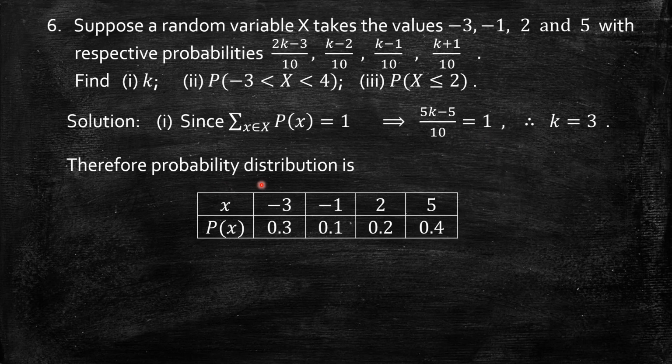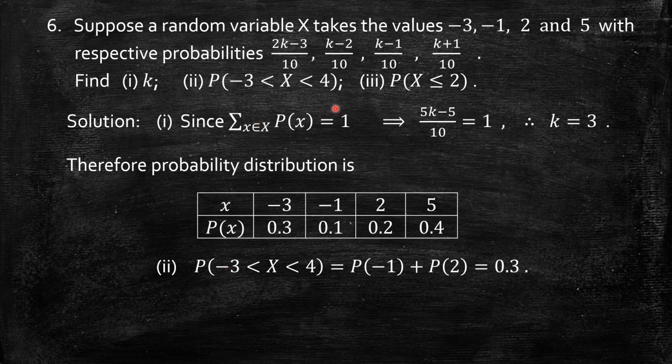Now I can prepare a table corresponding to -3, -1, 2, 5. The probabilities are here: 2k minus 3 by 10, and so on. Substitute the k values in each, so we'll get 0.3, 0.1, 0.2, 0.4. We can just substitute the values of k here, students, which simplifies to this. Now if you want, you can recheck. The sum should be equal to 1.